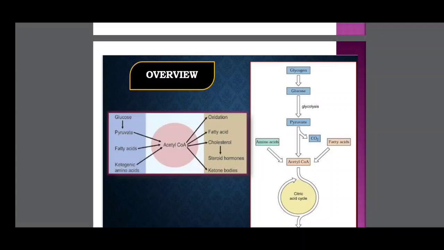Fatty acids are converted to acetyl coenzyme A, which participates in the Krebs cycle. Ketogenic amino acids are also converted to acetyl coenzyme A, which participates in the Krebs cycle. At the same time, acetyl coenzyme A participates not only in the Krebs cycle but also in other metabolic pathways.